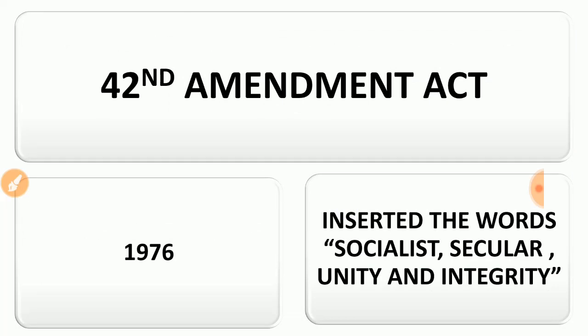Why did they amend it? In 1976, by the 42nd Constitutional Amendment Act, they inserted a few words into the intro. That means they introduced the words secular, socialist, and unity and integrity into the introduction of the Constitution.